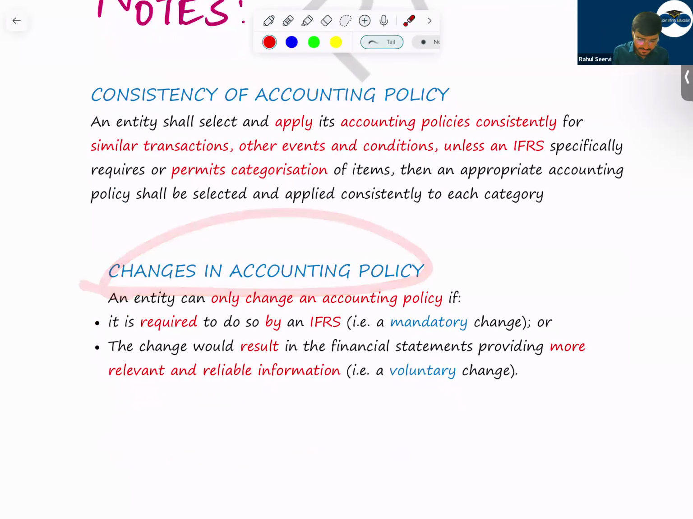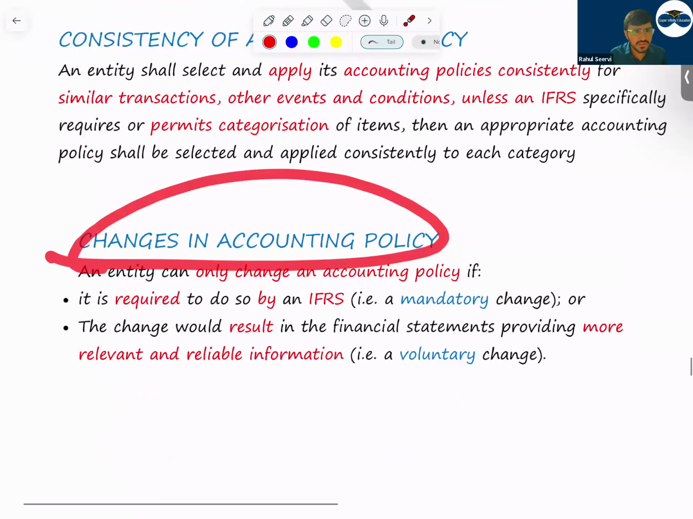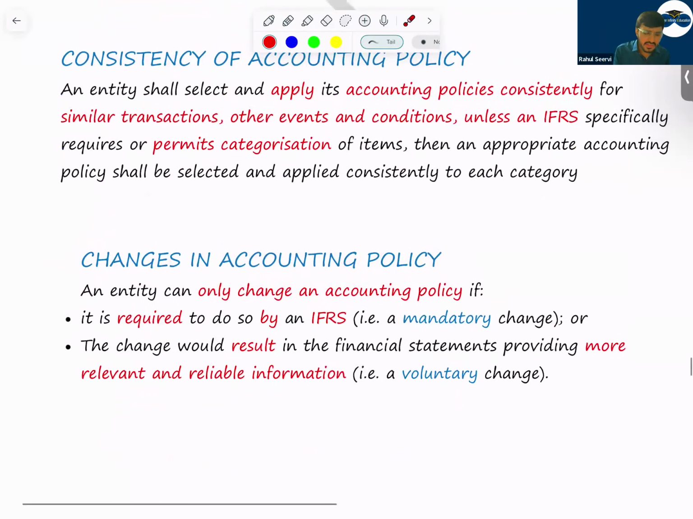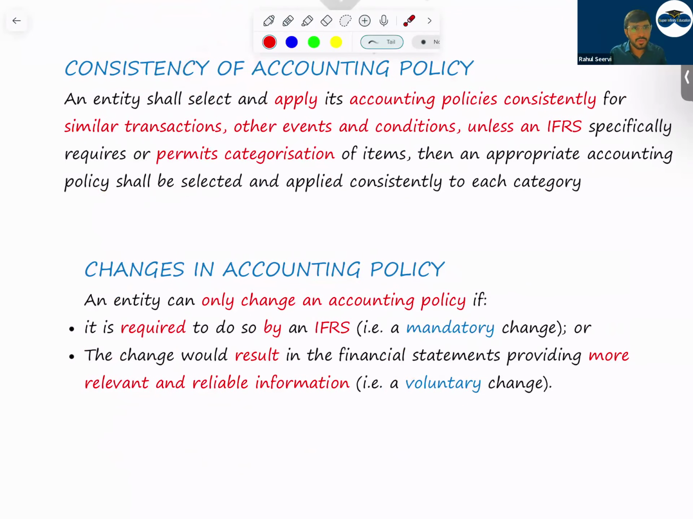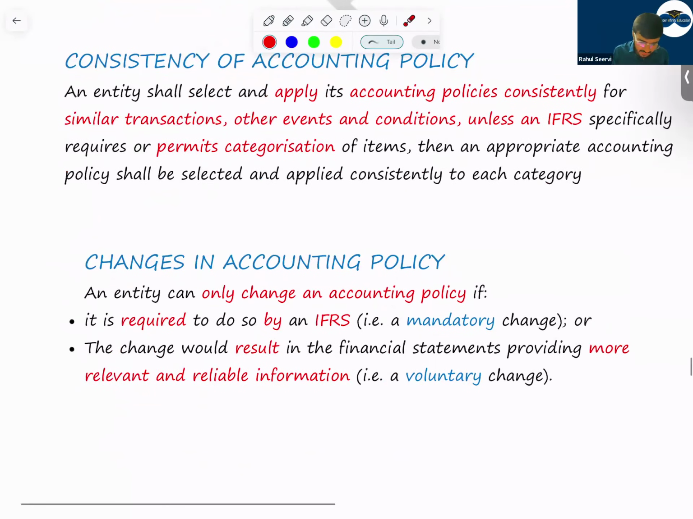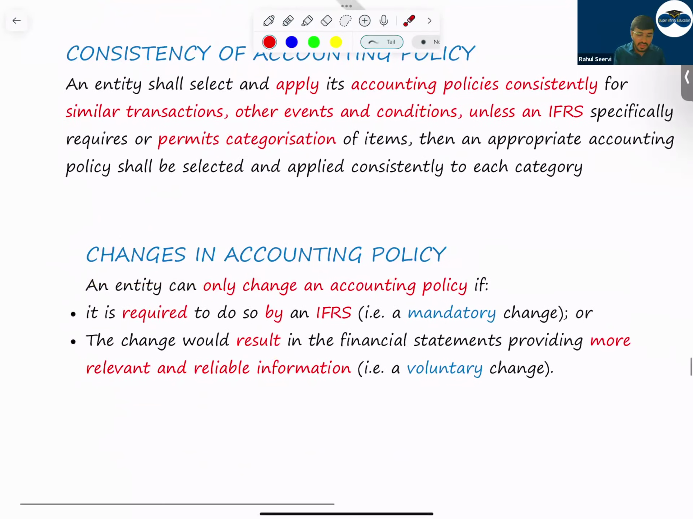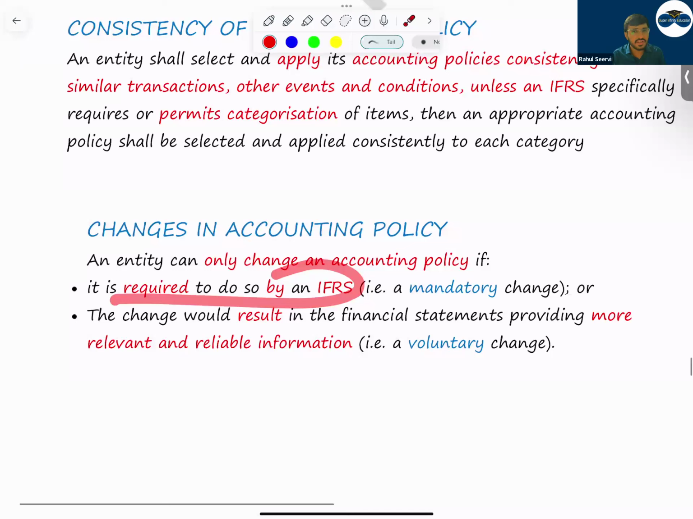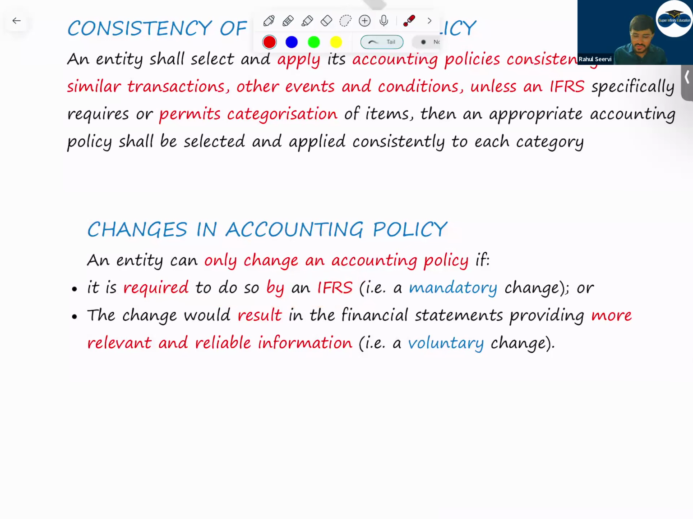Changes in accounting policy. Sir, can we change the accounting policy? But sir, just now you mentioned that the accounting policy which we apply should be consistent. Then can we change it? Yes, we can change. When? If it is required by IAS and IFRS. If the IAS and IFRS is saying, do change it, this will be a mandatory change. If IAS and IFRS is not mentioning it, still the company can change the accounting policy when it provides more relevant and reliable information. This will be a voluntary change.